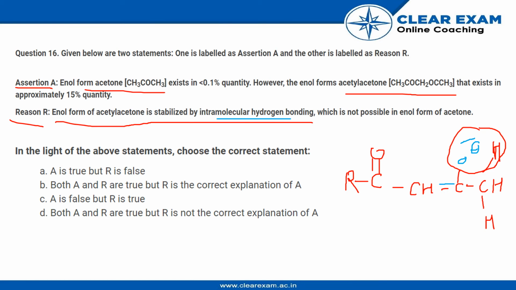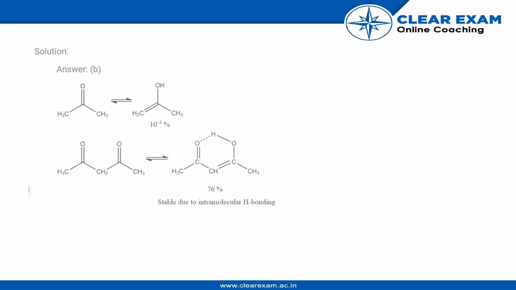So the reason R is correct, because in acetone this cannot happen, as R is very close to the carbonyl group. So even if we take one hydrogen out of it, it will not have the stability that the enol form of the other compound gives us. So the reason R is correct. We have this form in higher quantity than this form, and thus we have option B as the correct answer.